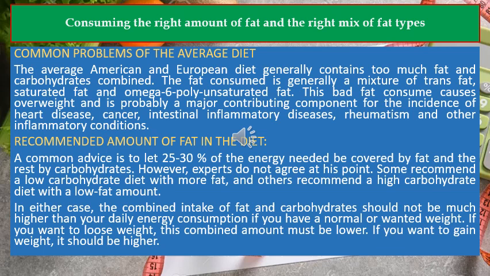Recommended amount of fat in the diet. A common advice is to let 25 to 30% of the energy needed be covered by fat and the rest by carbohydrates. However, experts do not agree at this point. Some recommend a low-carbohydrate diet with more fat, and others recommend a high-carbohydrate diet with a low fat amount. In either case, the combined intake of fat and carbohydrates should not be much higher than your daily energy consumption if you have a normal or wanted weight. If you want to lose weight, this combined amount must be lower. If you want to gain weight, it should be higher.